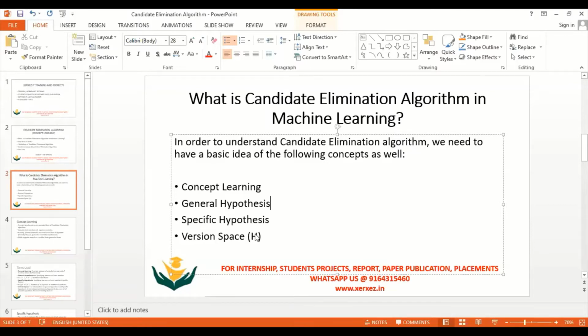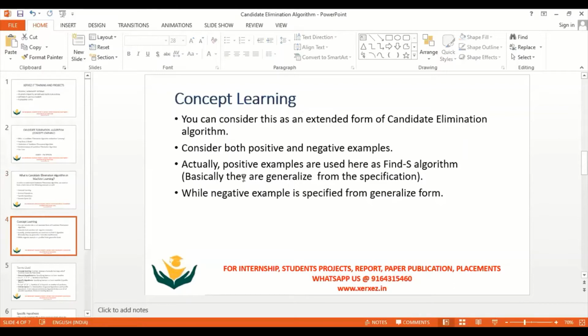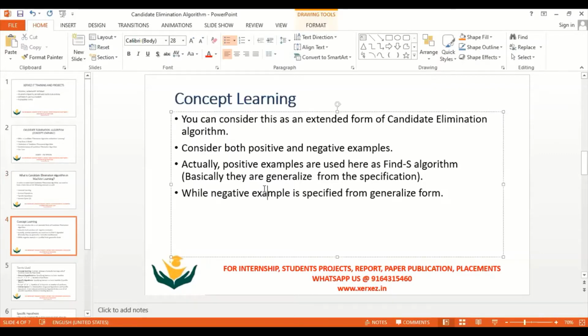Okay, so next is limitation. When it comes to the limitations of Find-S algorithm, it takes only the positive values. It will not accept the negative values. While tracing, when you have the complete record and it is taking only the positive values, the chances of getting the solution will be less. When you use negative values also, the chances of getting the solution for our problem will be more.